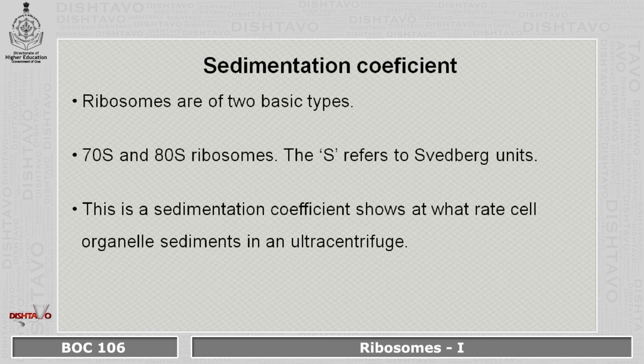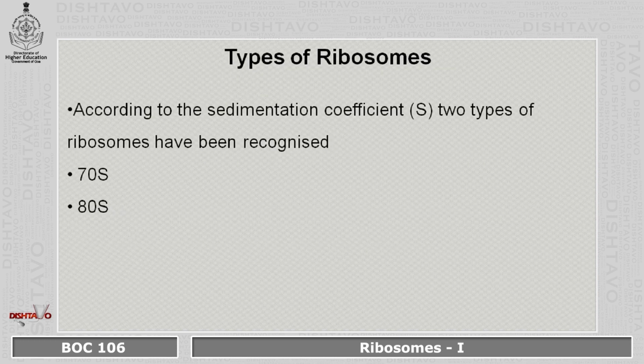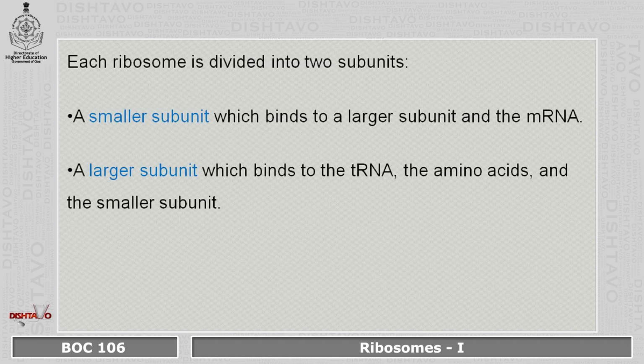Sedimentation coefficient. Ribosomes are of two basic types, 70S and 80S ribosomes. S refers to Svedberg units. This is a sedimentation coefficient which shows at what rate cell organelles sediment in an ultracentrifuge. The types of ribosomes: according to the sedimentation coefficient, two types of ribosomes have been recognized, 70S and 80S.